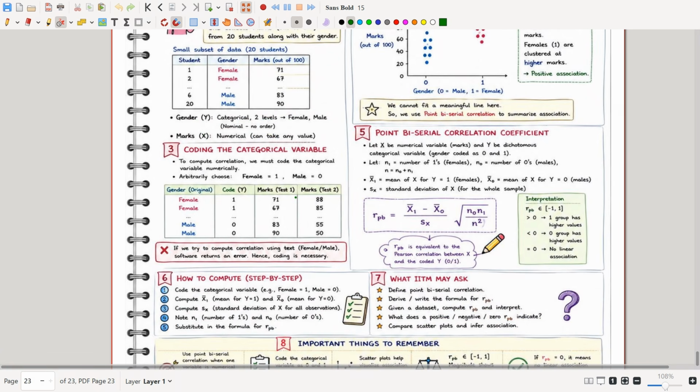Coding the categorical variable: to compute correlation, we must code the categorical variable numerically. To find the correlation, you want two numerical values. So you will be coding the gender like this: female as 1 and male as 0. This is what we call coding the categorical variable.